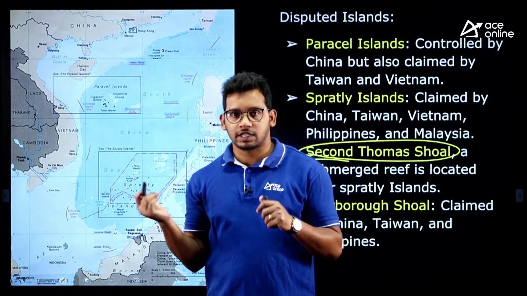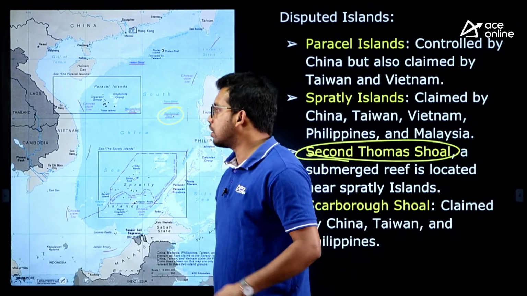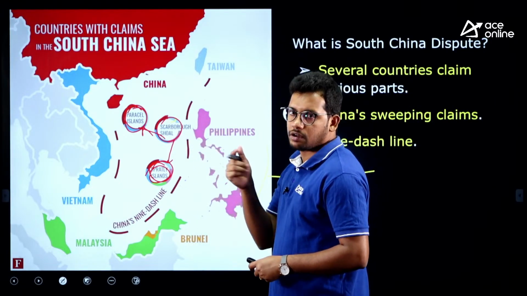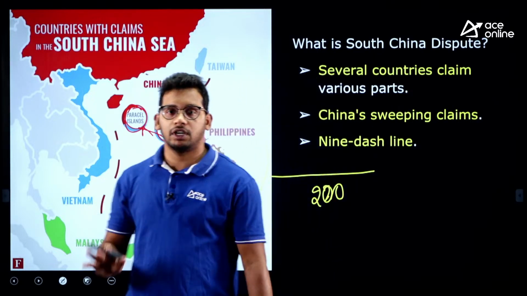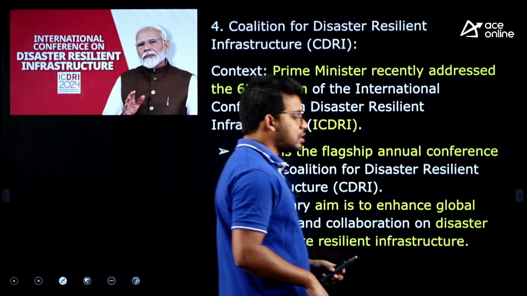The Philippines, yesterday the dispute was Thomas Shoal, which is located in the Scarborough Reef. So, I have just shown you, within that Scarborough Shoal there is one small island. So, these 3 are the major popular disputed islands among these countries, right. So, any doubts in this?